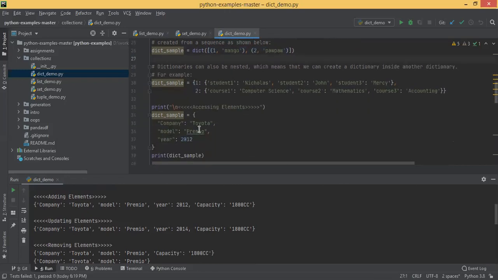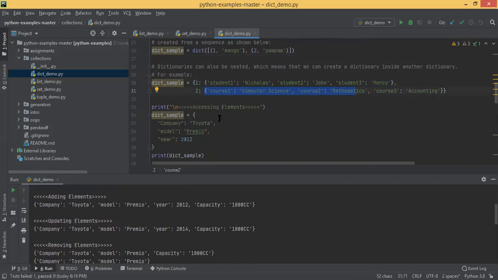And this is again, you can see, 1: student 1. This is a nested dictionary. 1 is the key and the value is again another dictionary: student 1 Nicola, student 2 John, student 3 Mercy. Then 2 is again a key and its value is again key value pairs, another dictionary. This is also allowed.